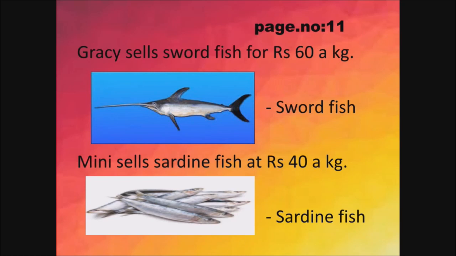Gracie sells swordfish for rupees 60 a kg. So, as I have said already, a kg means that is 1 kg. So, 1 kg is equal to rupees 60. See the picture of swordfish here. Next, Mini sells sardine fish at rupees 40 a kg. So 1 kg is equal to rupees 40. See the picture of sardine fish. So by having this information, we are going to solve one problem for your better understanding.